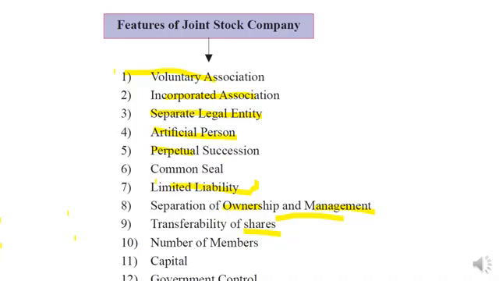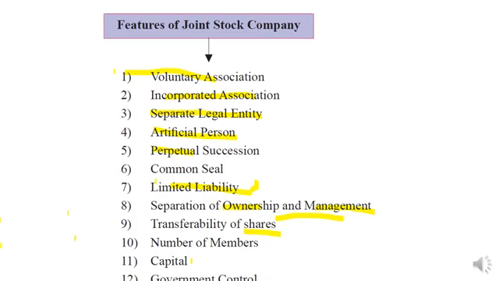Capital. Yes, this is a very important point, students. Capital is collected by the joint stock company by selling shares in the market to the public. But let me tell you, only the public limited company can sell its shares and collect capital from the public. A private company has to arrange capital from its employees, relatives, or any banking organization or financial institution by way of borrowings. So capital can be collected from the public only by a public joint stock company by issuing shares.